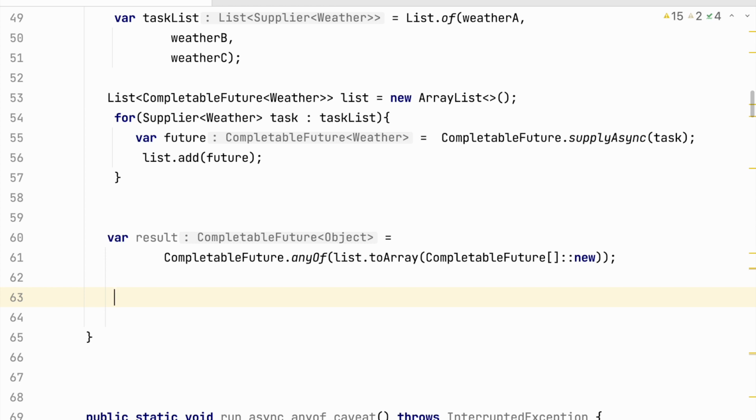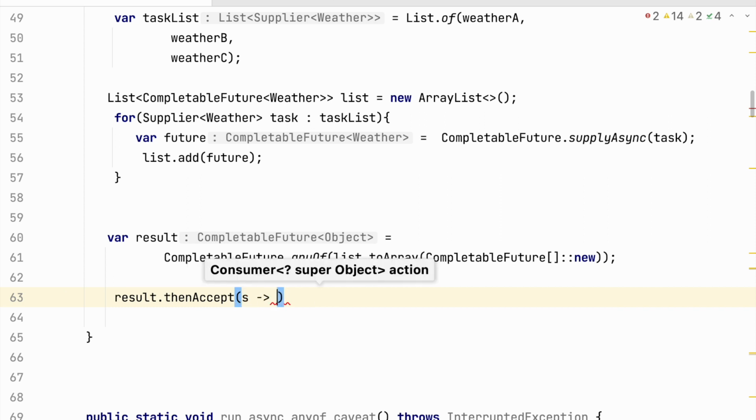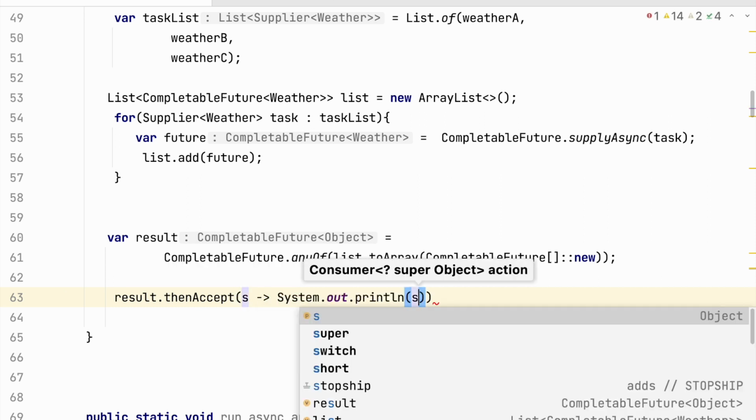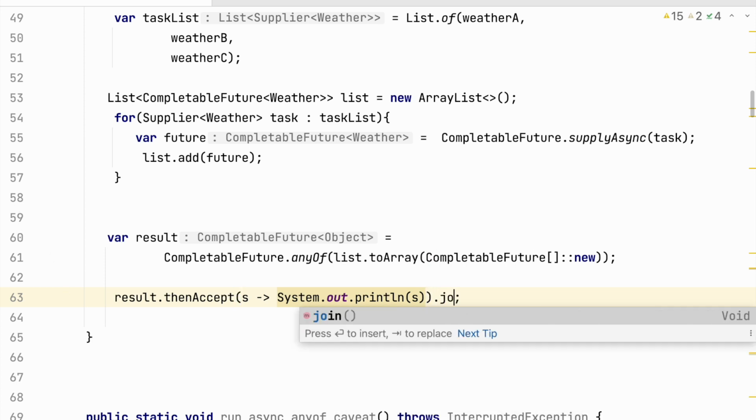Here we could have, because only one CompletableFuture is going to get resolved out of the whole list. Now what we could do is thenAccept, and let's now run this program, and of course we need to join it so that our main method doesn't exit too early.